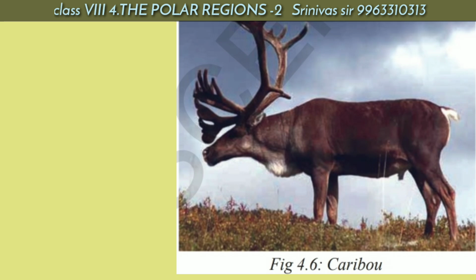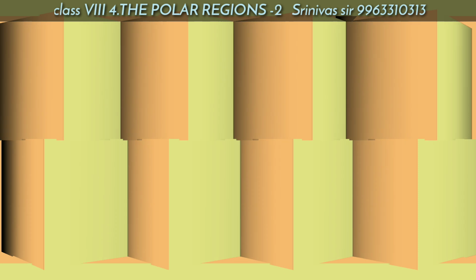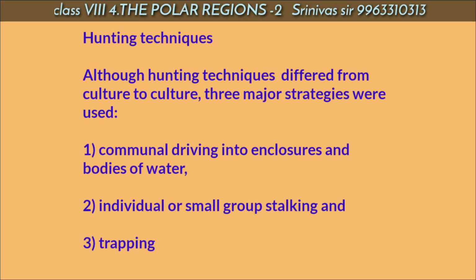The hunting techniques depended on the climatic conditions and the place where they were living. Although techniques differed from culture to culture, three major strategies were used: communal driving into enclosures and bodies of water, individual or small group stalking, and trapping.